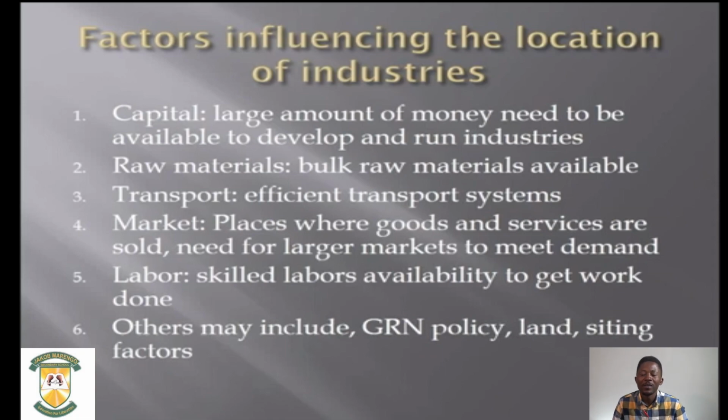Some government policies do not allow for the establishment and growth of industries. They hamper, maybe for instance with high tax, for establishment. So industries are not able to grow.